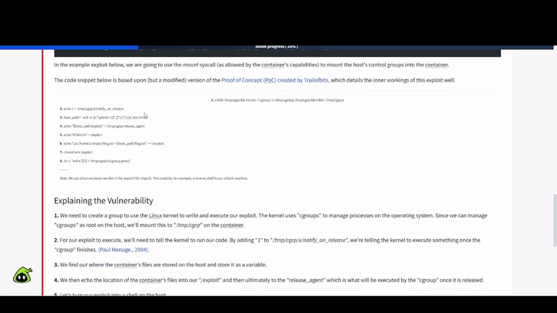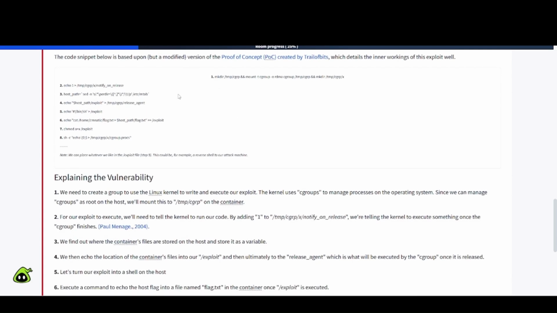So let's see here. Oh, okay, you can't make it bigger. But let's see here. It's going to explain it down here, I guess, but we can see a little snippet up here of what they're doing. Explaining the vulnerability, we need to create a cgroup to use the Linux kernel to write and execute our exploit. The kernel uses cgroups to manage processes on the operating system. Since we can manage cgroups as root on the host, we'll mount this to /tmp/cgrp on the container, which they're doing up here. Number 2, for our exploit to execute, we'll need to tell the kernel to run our code by adding 1 to /tmp/cgrp/x/notify_on_release. We're telling the kernel to execute something once the cgroup finishes, okay?